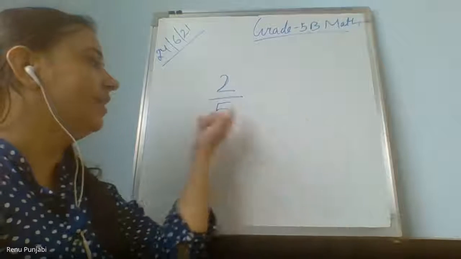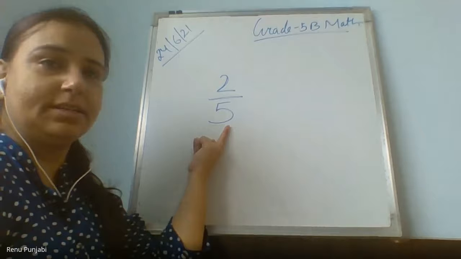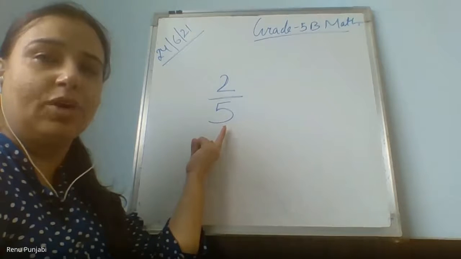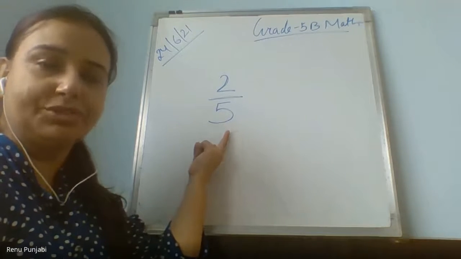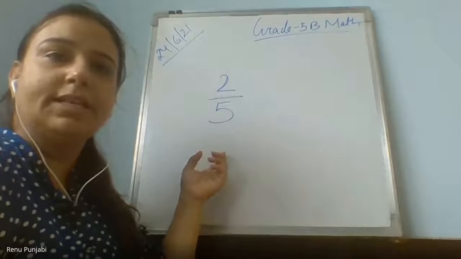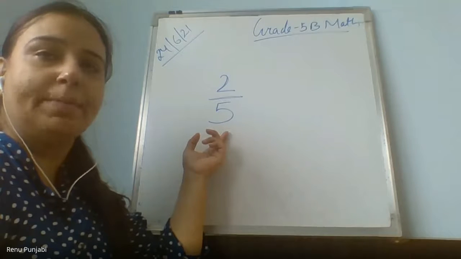There is one pizza divided into how many equal parts? Rahil, how many equal parts? Ma'am, 5 equal parts. Dhyan Dalal, how many parts I have done? I am talking about how many total parts in this fraction. How many total parts in this fraction? Khevna? 5.